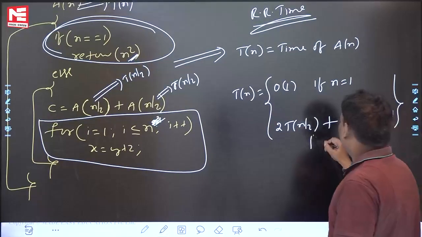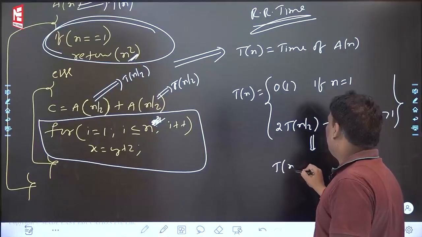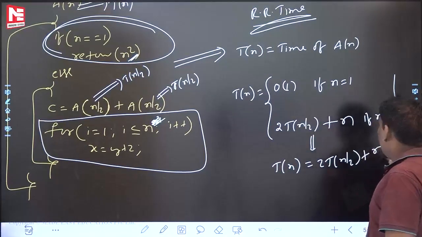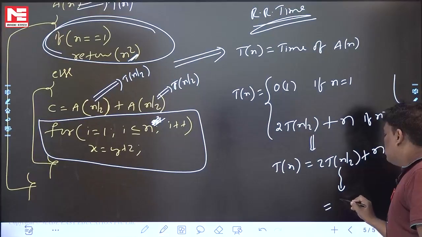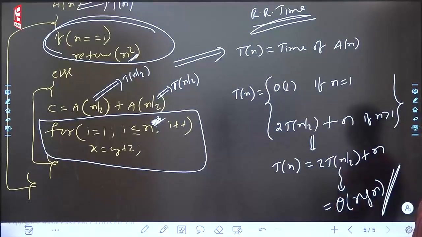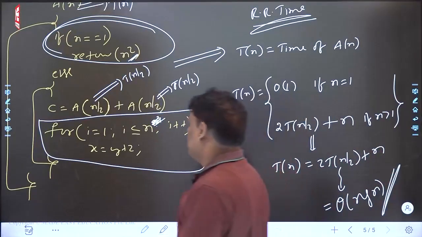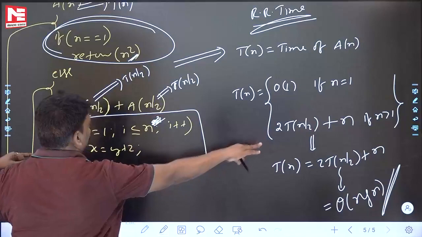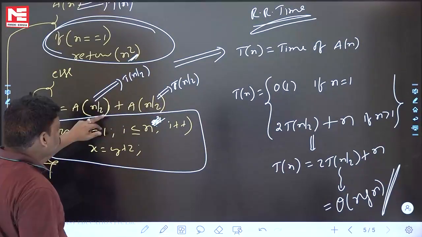If you simplify this one, Tn is equal to 2Tn by 2 plus n. Right? Using master theorem, you can solve. This answer is going to be theta of n log n. Answer is n log n. Right? Fine. This is the example 4. In this problem, else part loop is there, n time, then I return n time. 2 function call. Forget about small thing, remaining all.